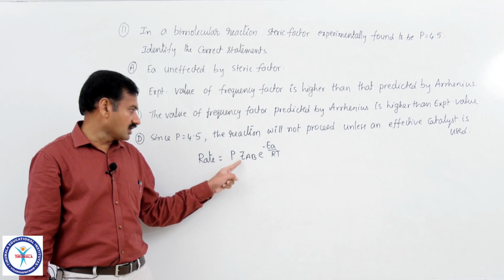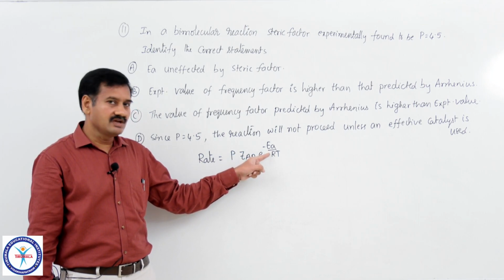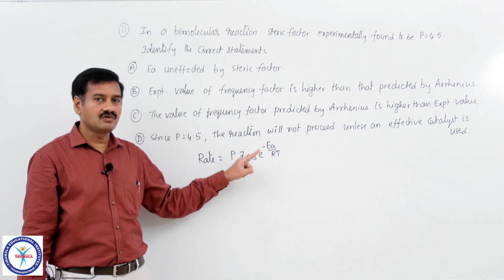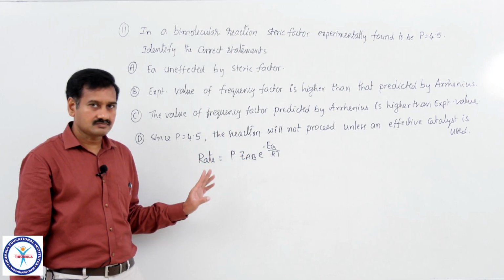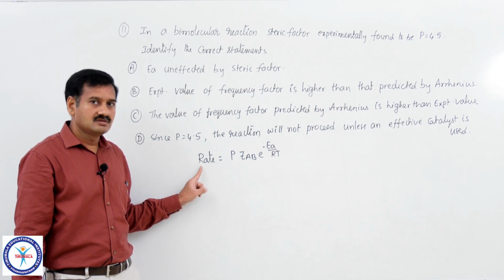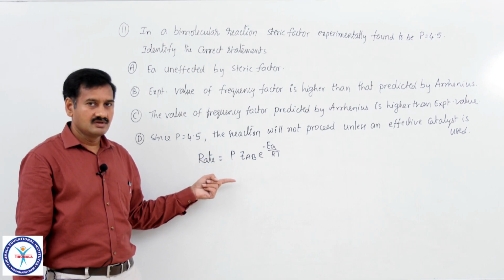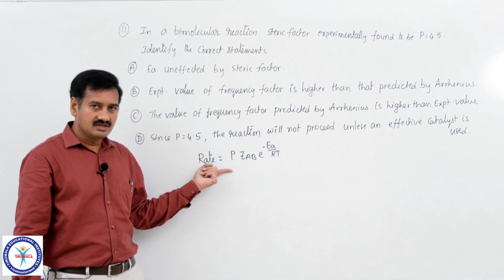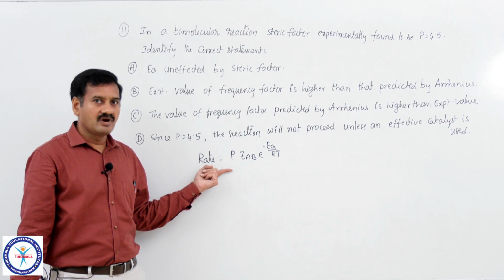ZAB is the total number of collisions, and e power minus Ea by RT is the fraction of molecules with energies equal to or greater than activation energy. Then we get the rate of reaction. That is the theoretical approach. This equation is valid in many cases, but in some reactions it may not be valid.